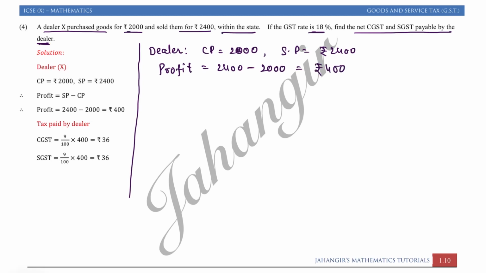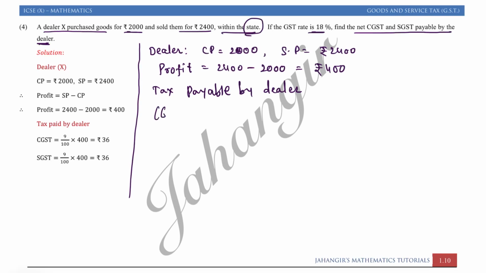So profit मिल गया. अभी we will find tax payable by dealer. CGST, because they had mentioned CGST. If they had not mentioned CGST, SGST, then you can directly take GST. Here they say within the state, so mentioned about the state.